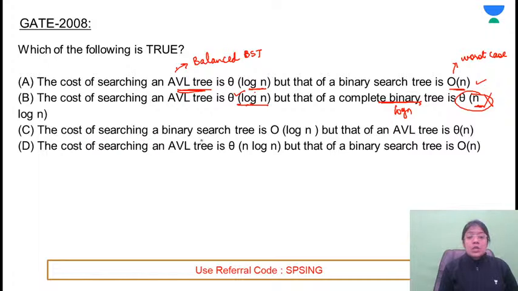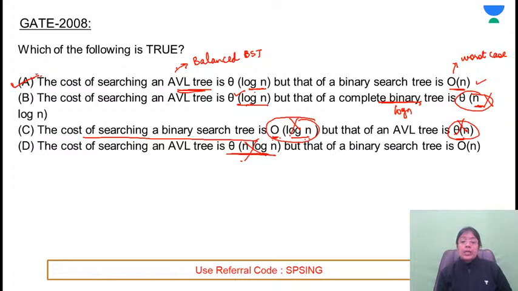The cost of searching a binary search tree is, binary search tree में अगर आपको कोई भी element search करना है, it's order of log n. Worst case, big O represents the worst case complexity, but that will be n. But they are saying that worst case is log n. That is incorrect. और AVL की आपको n complexity given है, that is incorrect. Cost of searching an AVL tree is n log n, incorrect. So only option A is the correct one. So answer for this problem is option A. Is this clear?